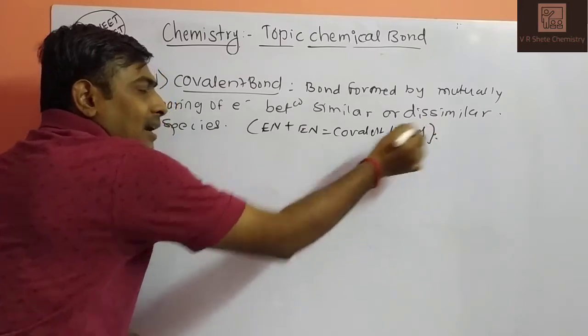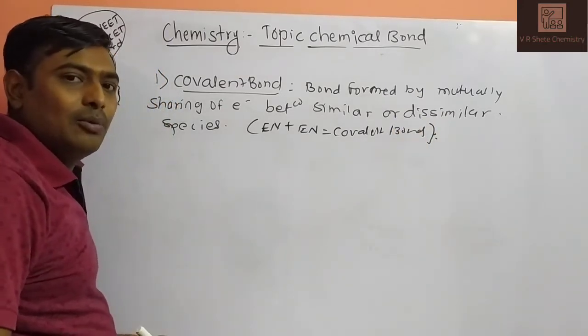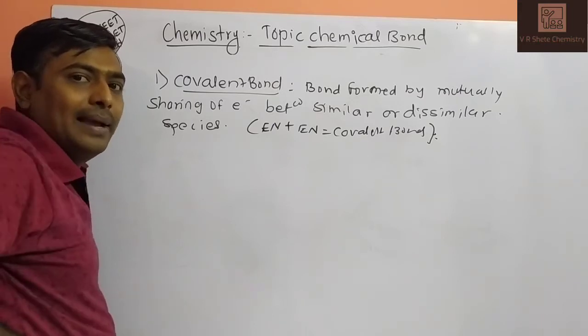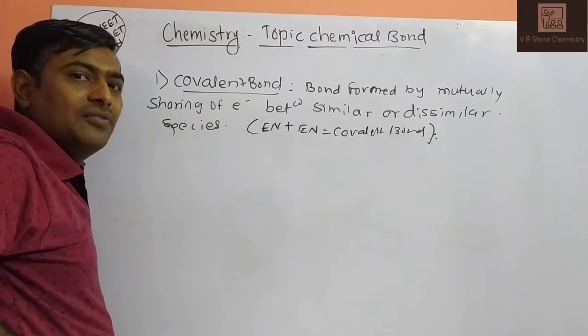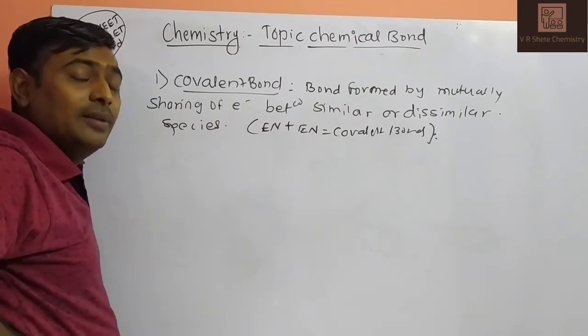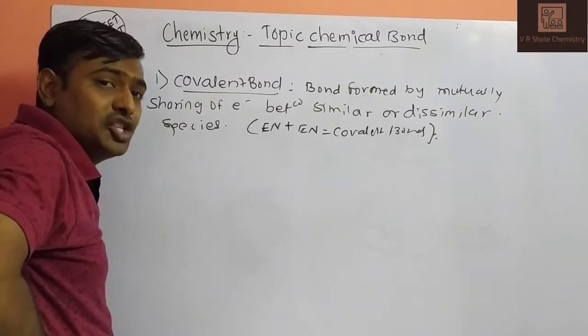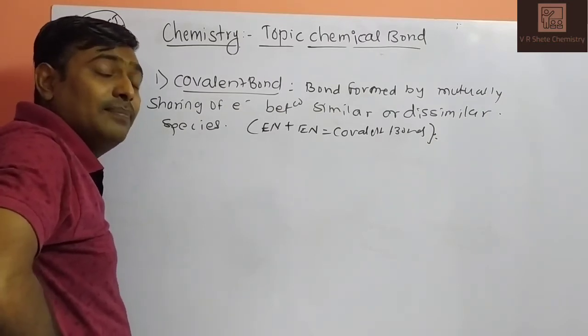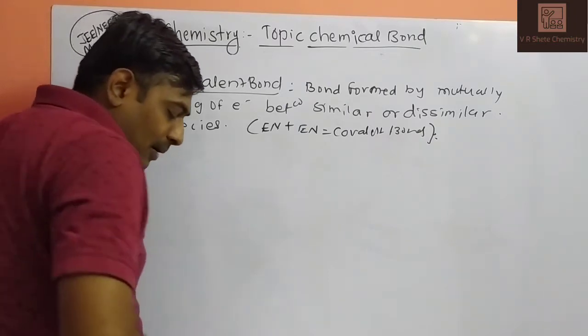There are three types of covalent bond: single covalent bond, double covalent bond and triple covalent bond. So the covalent bond is classified by the number of sharing of electrons. If one electron is shared, then it is single covalent bond. If two electrons are shared, then it is double covalent bond. If three electrons are shared, then it is triple covalent bond. We will discuss one by one.